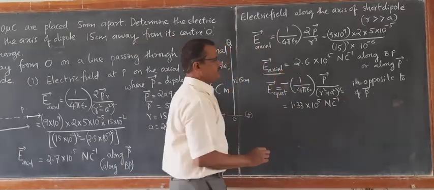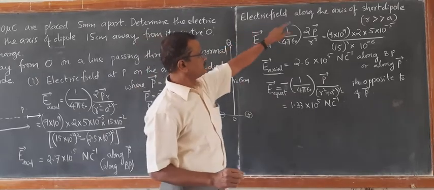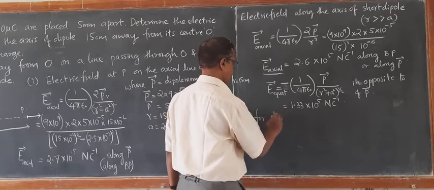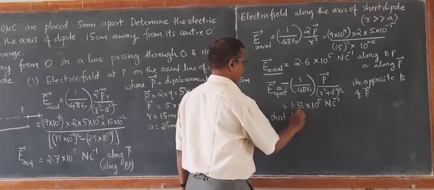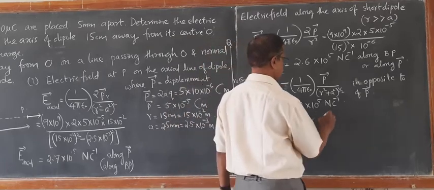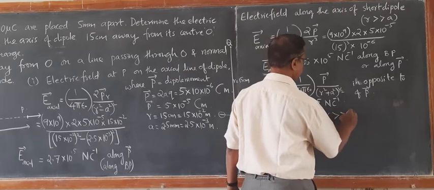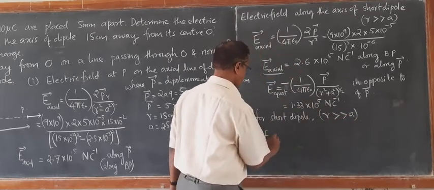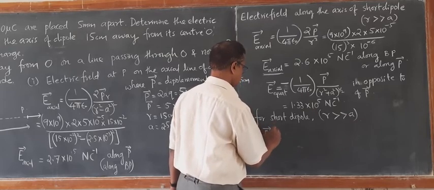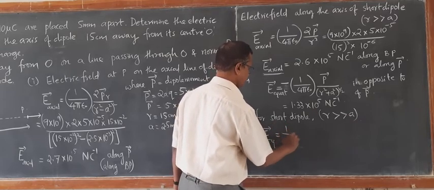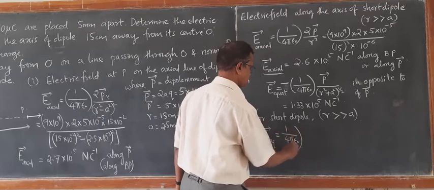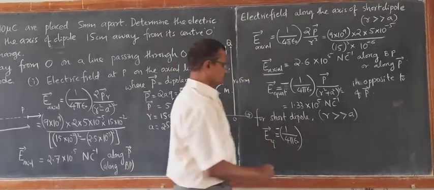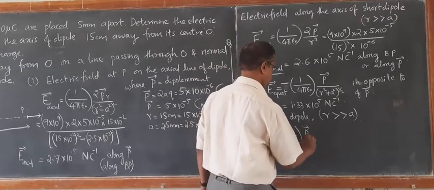If we consider the dipole to be a short dipole, which is the one in which R is very much greater than A, we know E equatorial is equal to 1 upon 4 pi epsilon, with the negative sign here, P by R cube.